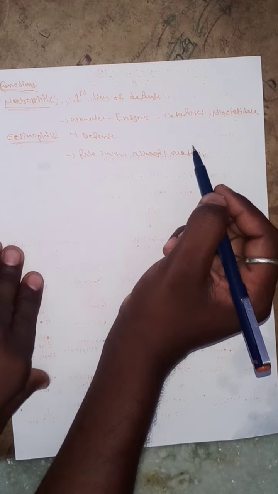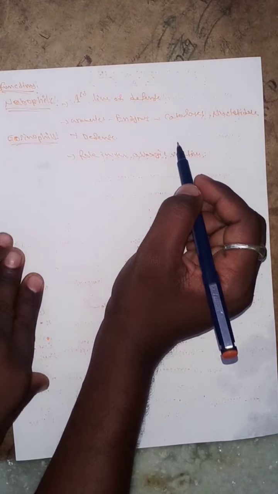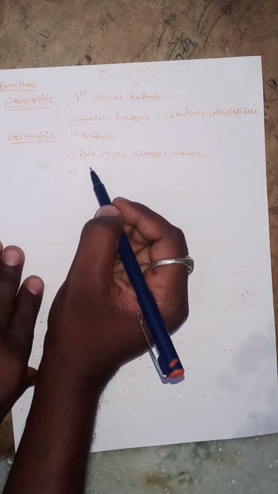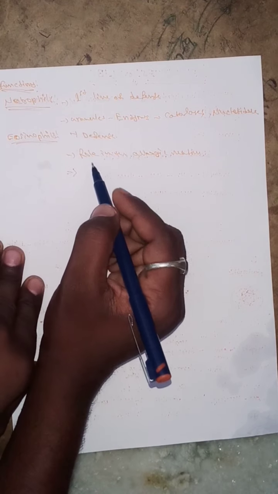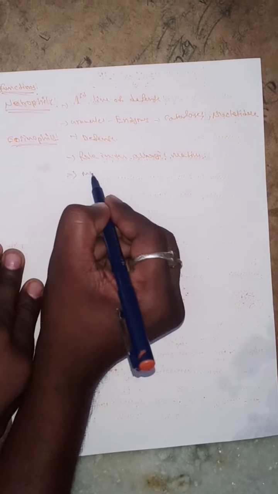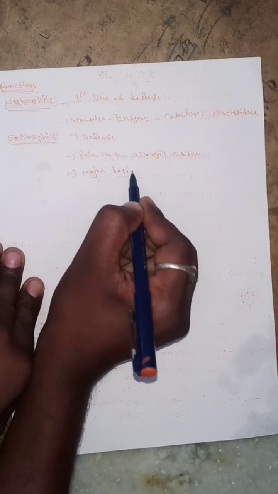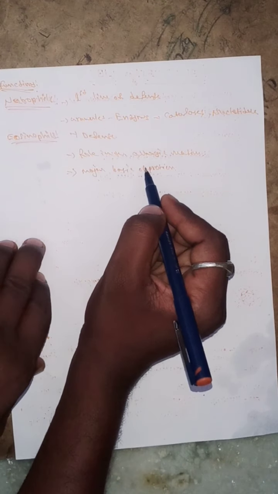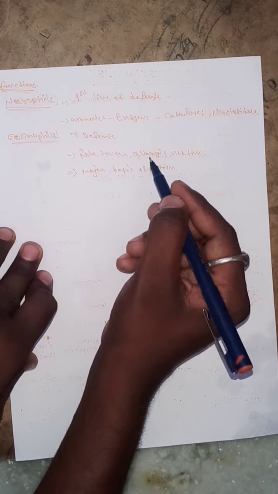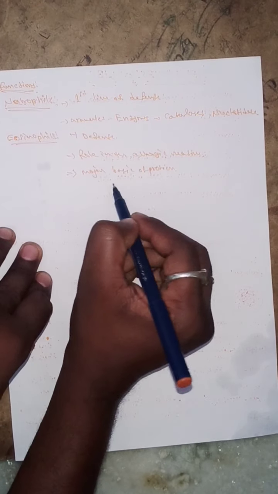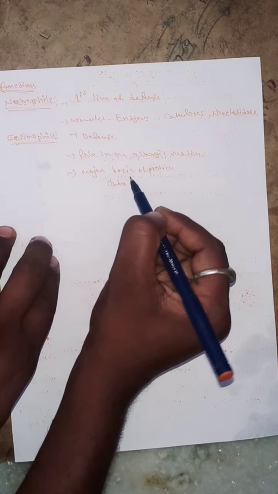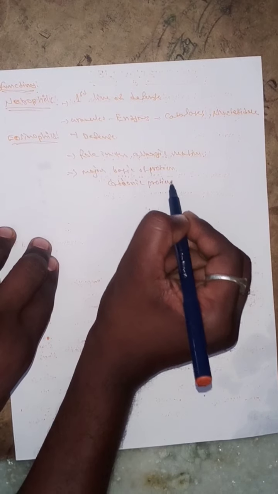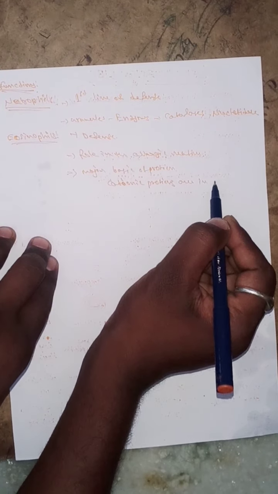Any allergic compounds entering our body, these act against the particular allergic reactions. The next one, it acts as a major basic protein. And especially cationic proteins are presented in the eosinophil cells.